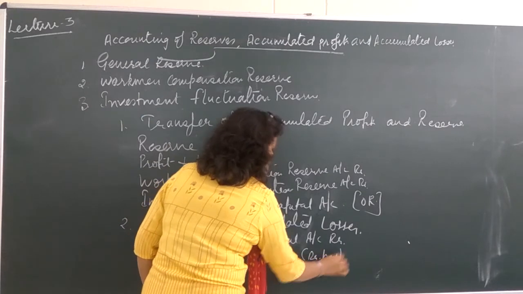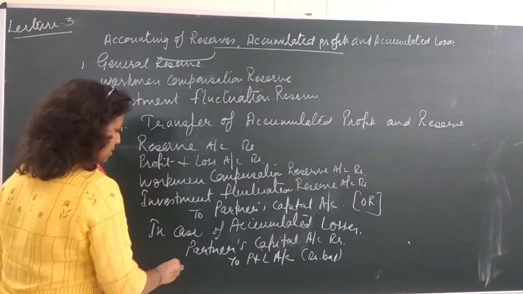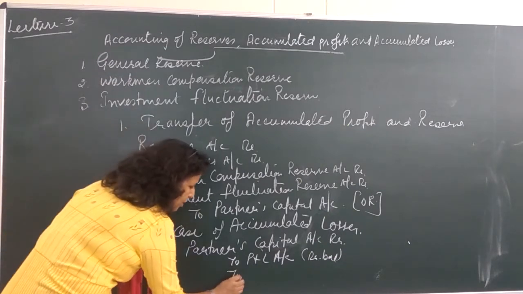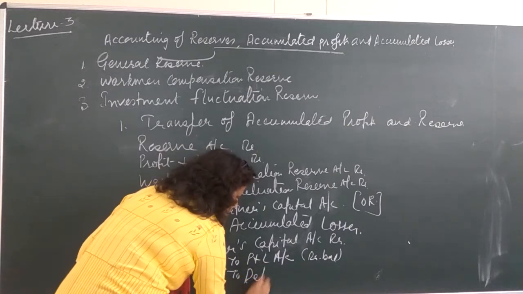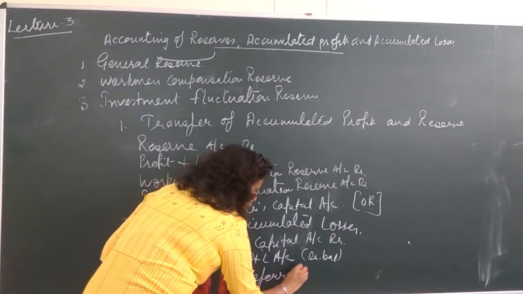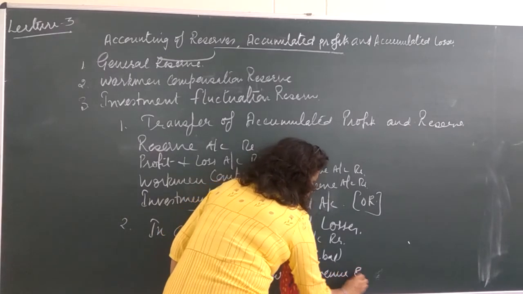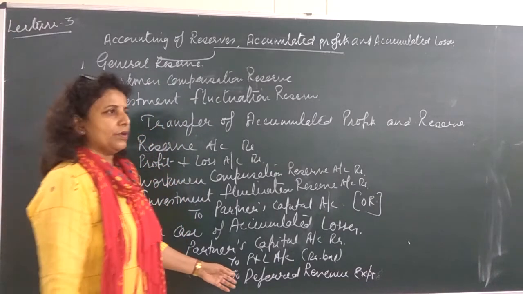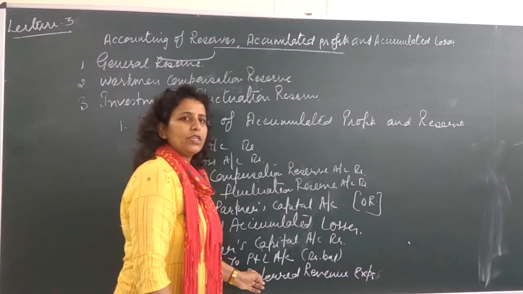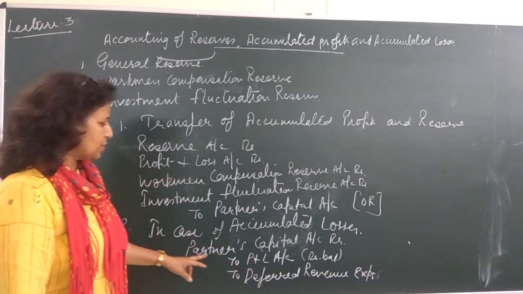Credit balance means positive, it will be on top, that is debit. We may also have some deferred revenue expenditure. If it is there, that should also be credited. It may be, for example, advertisement expense account. That type of revenue expenditure must be written off.